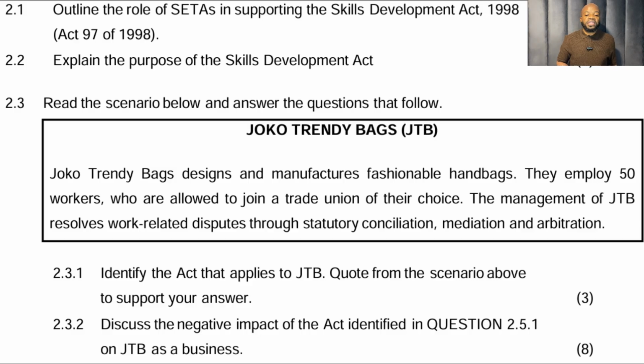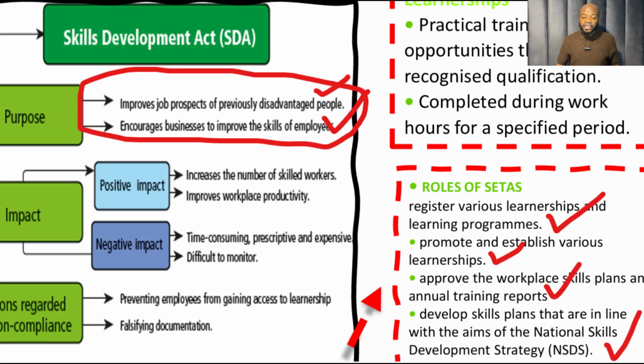So let's look at the answers there. The role of SETAs, number 1, register various learnerships and learning programs. So the SETAs are the government registered organizations that handle the skills development levy and make sure that it is given to the rightful people that have paid for SDL so that they can develop their employees. So the first role is to register various learnerships and learning programs with the different companies, promote and establish various learnerships, approve the workplace skills plans and annual training reports, develop skills plans that are in line with the aims of the National Skills Development Strategy. So that is the first one.